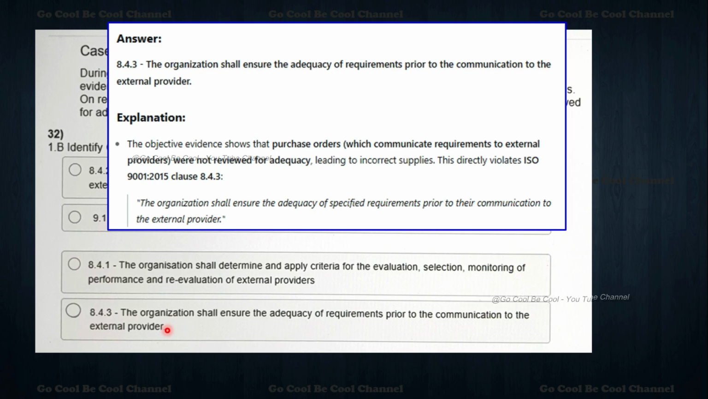Before moving to the standard, please take the first couple of pages, what the standard talks about generally, and what the clause number defines exactly. This will give you a quick verification guide, so that at least we are able to pick up the answer very nicely. The explanation: the objective evidence shows that the purchase orders, which communicate requirements to external providers, were not reviewed for adequacy, leading to incorrect supplies. So this directly violates ISO standard 8.4.3: the organization shall ensure the adequacy of requirements for the external provider.